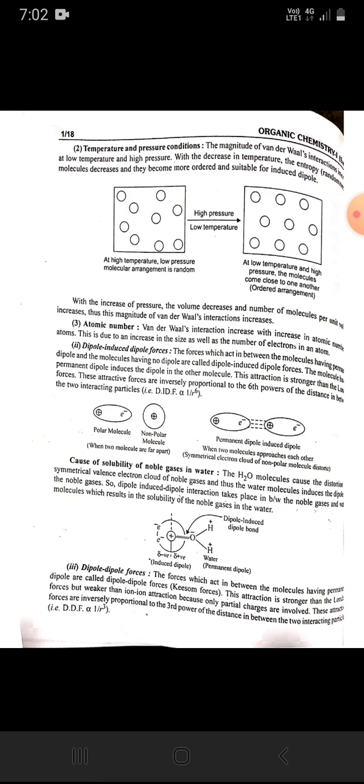Dipole forces. The forces which act in between the molecules having permanent dipoles are called dipole forces, or also Keesom forces. This attraction is stronger than the London forces but weaker than ion-ion interaction because only partial charges are involved. These attractive forces are inversely proportional to the third power of the distance in between the two interacting particles.